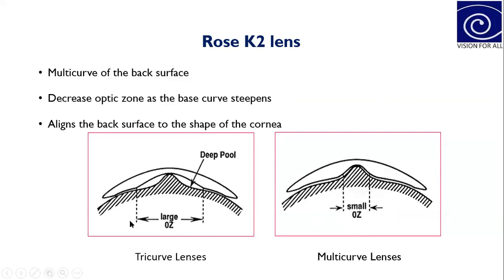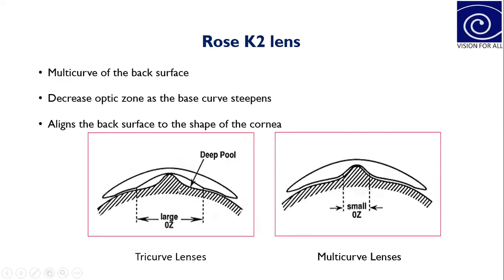If you see here, there are 1, 2, and 3 curves in the tricurve, whereas here you can see multiple bumps or multiple curves in this area.